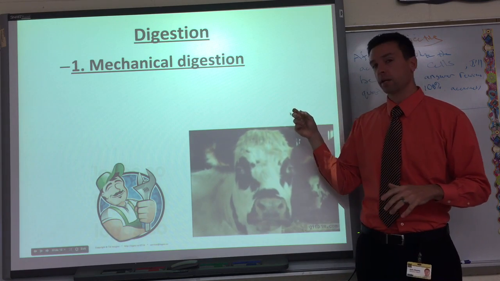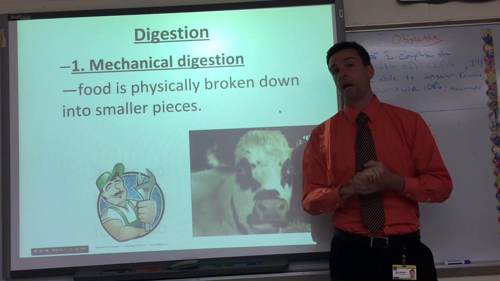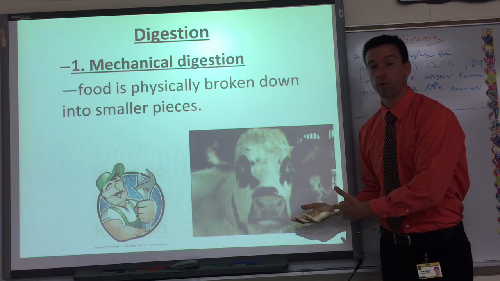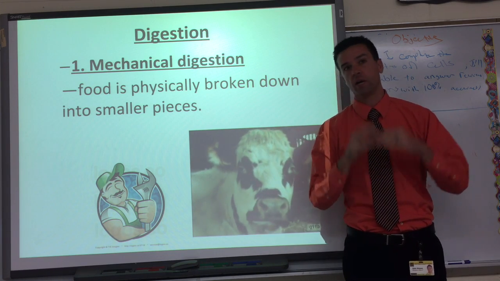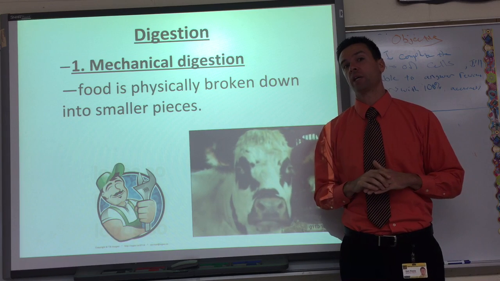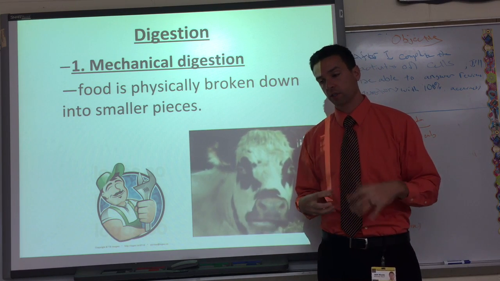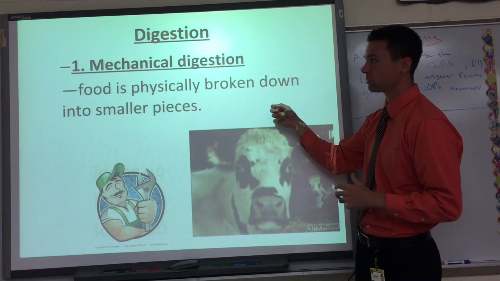Mechanical essentially means movement, so part of our digestive system physically breaks down food. A key example is you give the cow hay or whatever, and it's chewing it into small pieces. We take, again, a banana or whatever, and we chew it into mush. That's mechanical digestion. We're actually moving and digesting stuff. This happens inside of our stomach too, where it churns. So there's actually movement to break things down, physically breaking things down into smaller pieces.